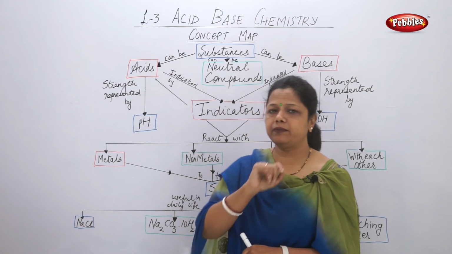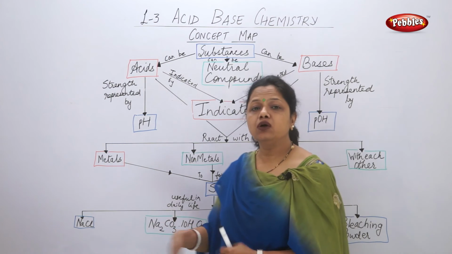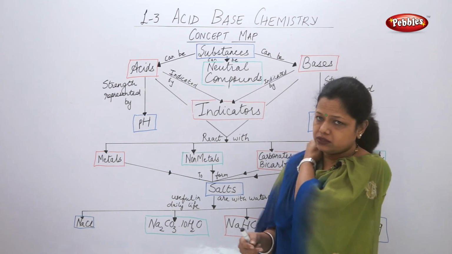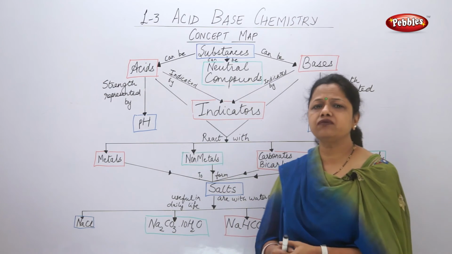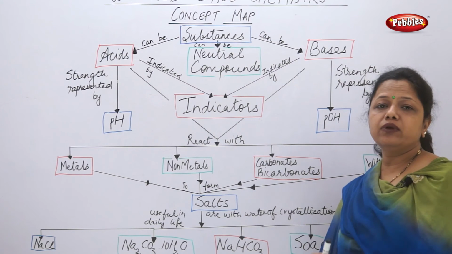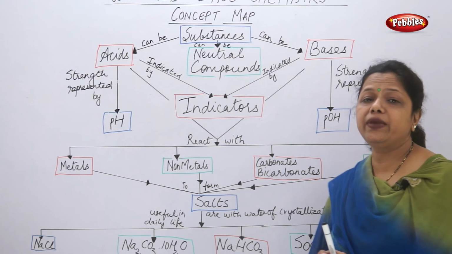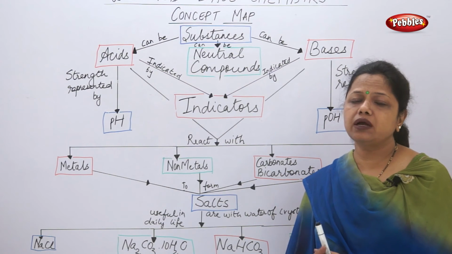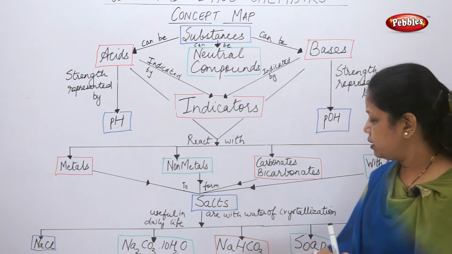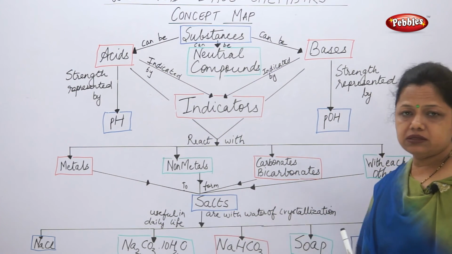Another common name is washing powder. When we use washing powder, actually we are making use of sodium carbonate. This sodium carbonate is used as a cleansing agent, and this is one of the major uses of sodium carbonate. Then sodium bicarbonate. This sodium bicarbonate is used in the baking industry and therefore it is also called baking soda. And this baking soda is useful for making various eatery items. This baking soda is not attached with any water molecules. Its formula is NaHCO3.